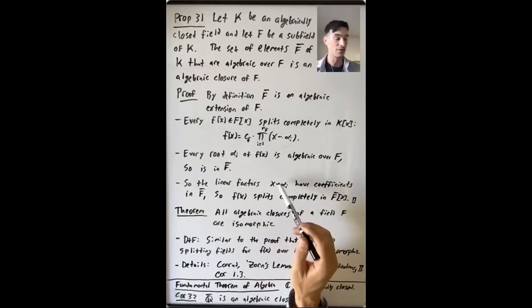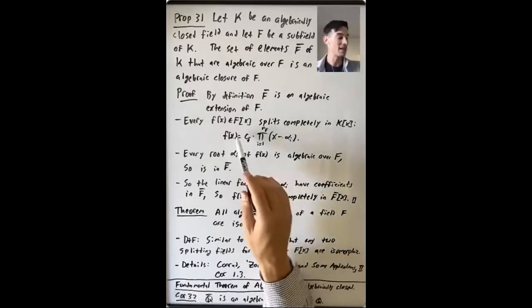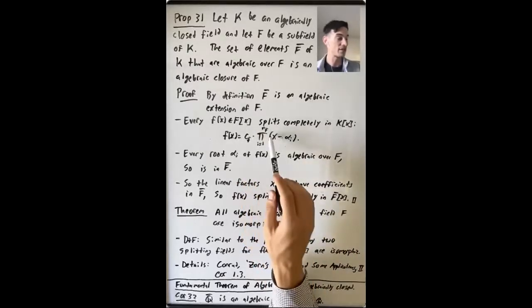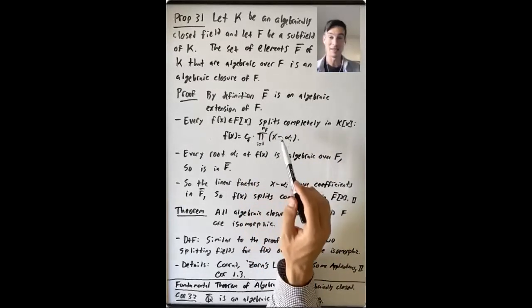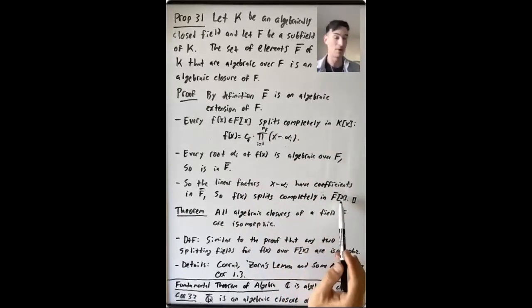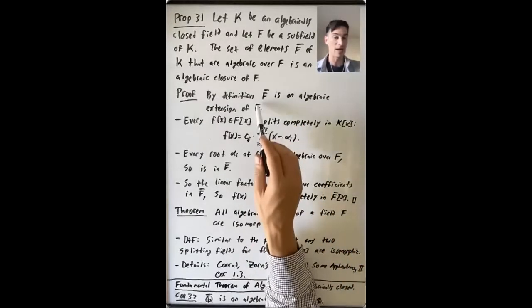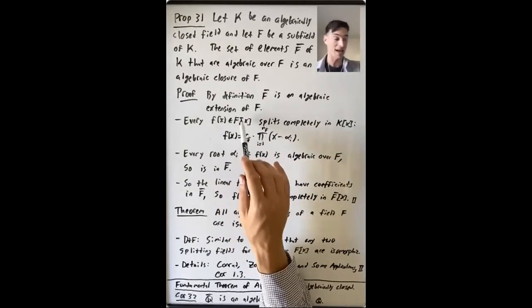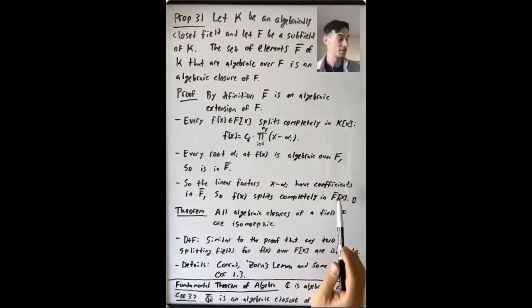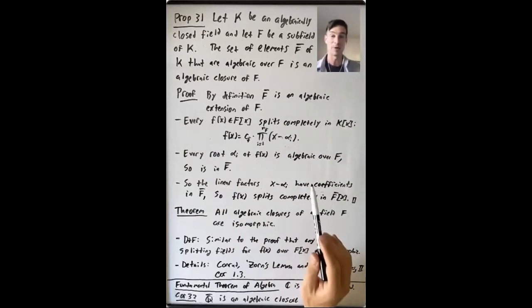So if we take the product of this whole bunch of linear polynomials in F bar[x], we're getting another polynomial in F bar[x]. So in F bar[x], f(x) already factors as some constant that's in F times these linear factors, each of which is in F bar[x]. Okay, so what have we seen? That F bar is an algebraic extension of F in which every polynomial in F[x] splits completely. So F bar is an algebraic closure of F.